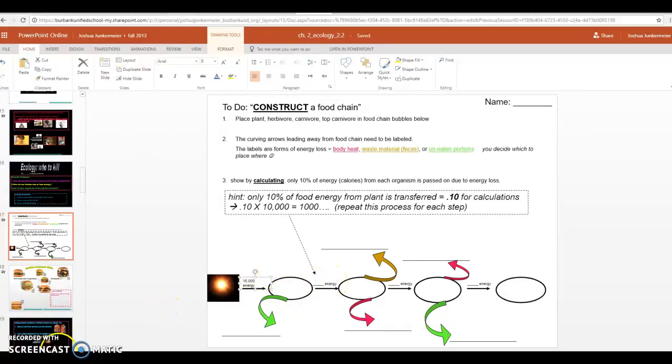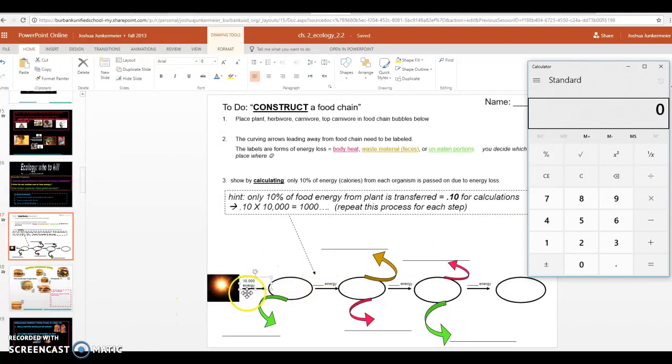So let's calculate that. All right, so we start with 10,000 units of energy from the sun. How much energy, if only 10% goes from the plant to the herbivore, what is 10% of 10,000? So we take 10,000 and then we multiply it by 0.10.